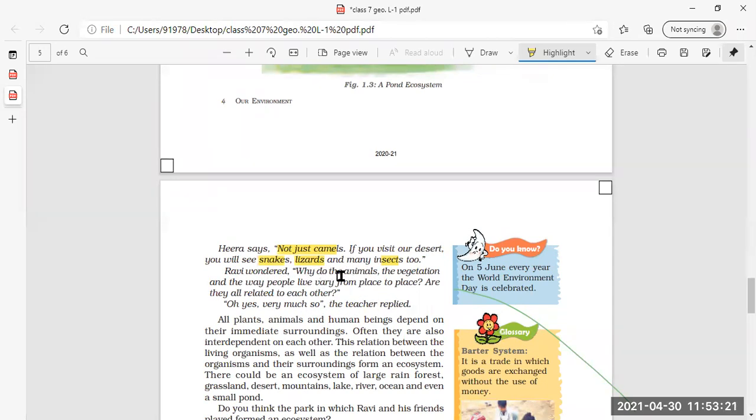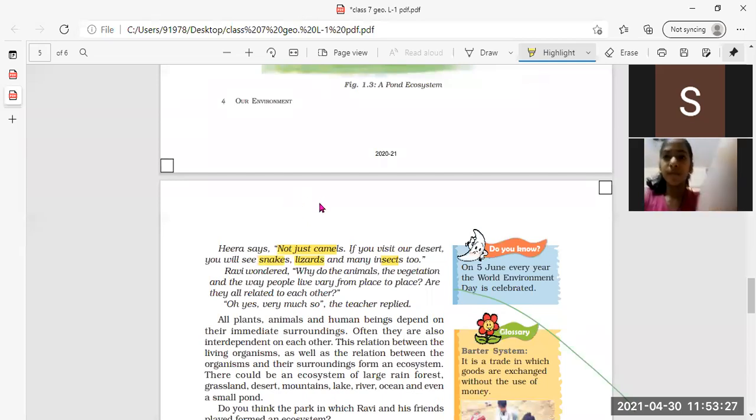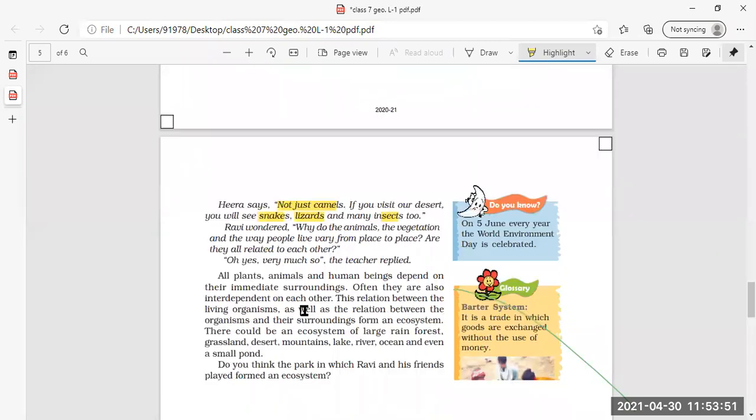That means whatever type of atmosphere or climatic condition a particular area has, the same type of animals and vegetation that area will have, which can survive there. जिस तरीके के एनिमल्स और प्लांट लाइफ उस पर्टिकुलर एरिया में, उस पर्टिकुलर क्लाइमेट में सरवाइव कर सकते हैं, वही एनिमल्स और वेजिटेशन उस एरिया में देखने को मिलेंगे.